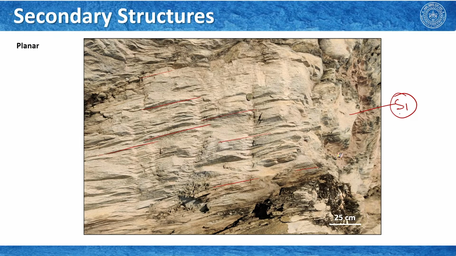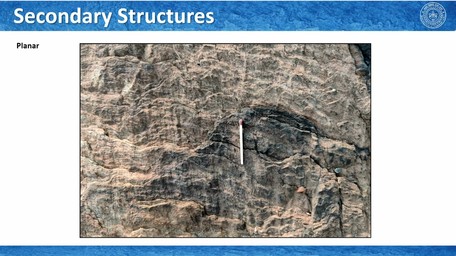And we have learned that S1 should be always continuous, okay? So, in this field scale here we see these are continuous foliation or S1, and these planes are exposed as you can see here or here, these are the planes of foliation and here you can actually come and measure the orientation of the S1 plane. However, if this foliation plane is further deformed, then it develops secondary foliations.